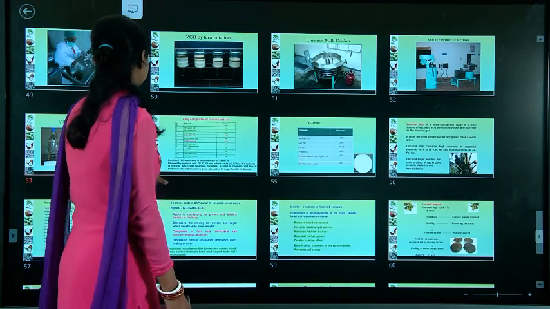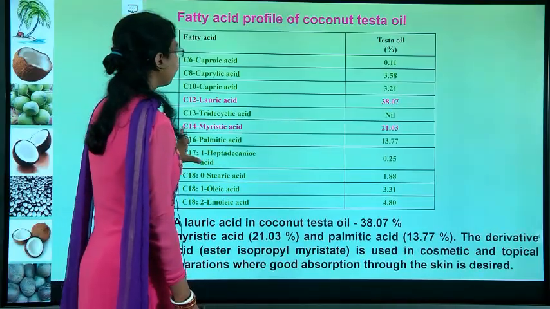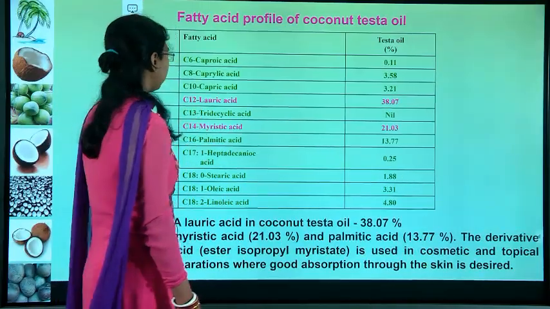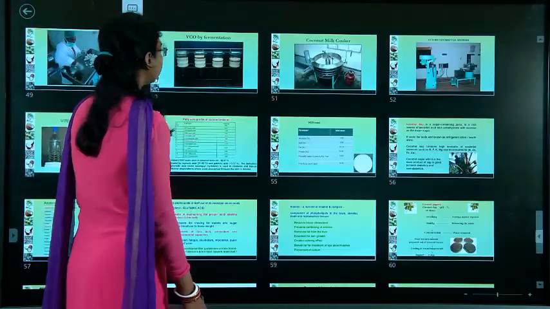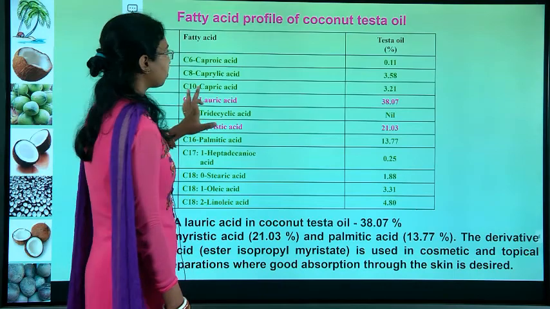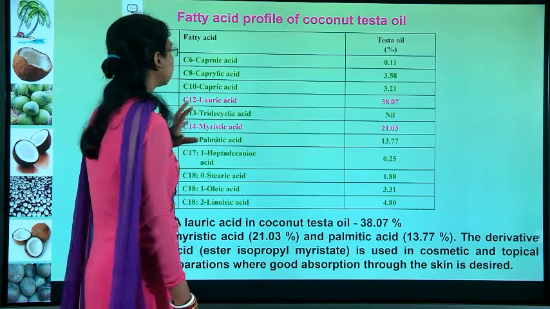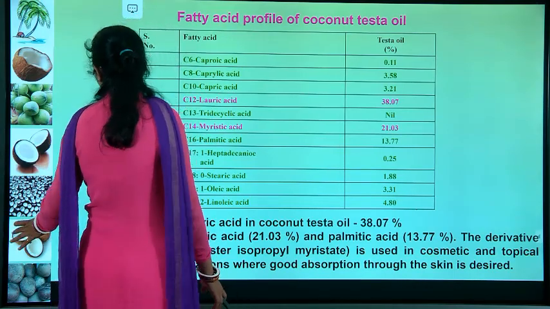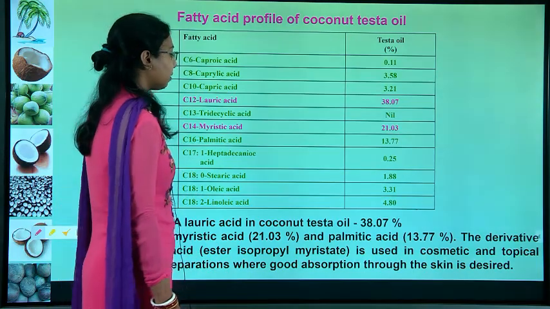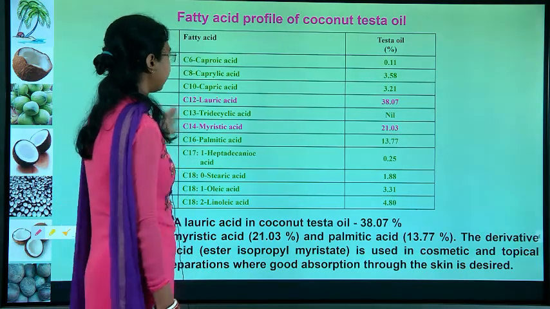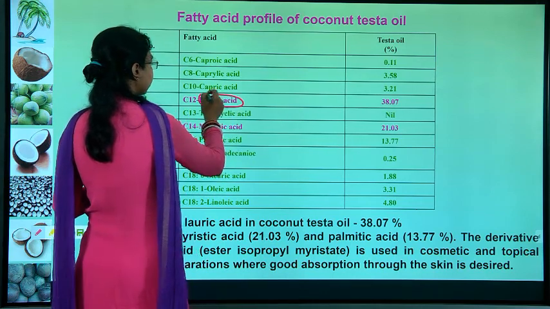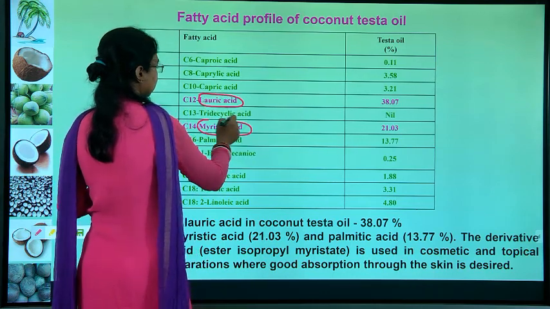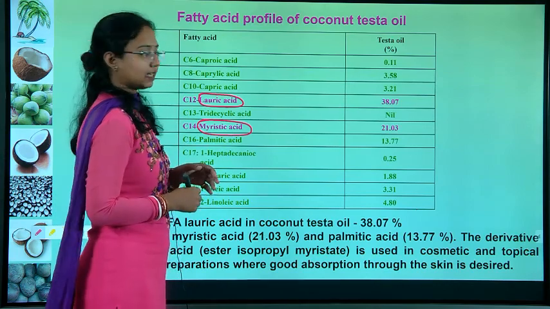So, next we will see the fatty acid profile of the coconut testa oil. Up to here we have finished the virgin coconut oil. Next we will see the fatty acids in the testa oil. Here also you can see there are n number of fatty acids present. Mostly lauric acid and myristic acid are much higher in the testa oil.